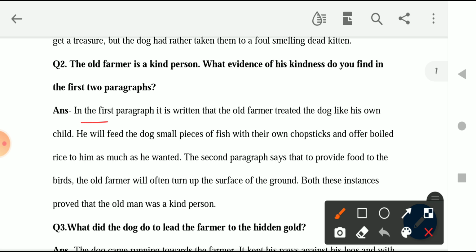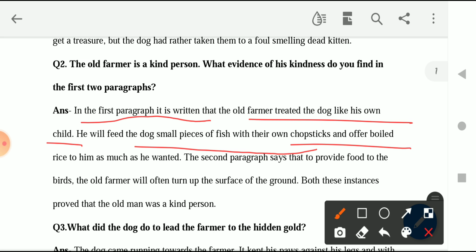In the first paragraph, it is written that the old man treated the dog like his own child. When we were discussing the chapter, we also discussed that the farmer basically treated the dog as if he was a living being, but as a human child, right? He was treating his dog as if he was his own son. He would feed the dog small pieces of fish with his own chopsticks and offer boiled rice to him as much as he wanted.